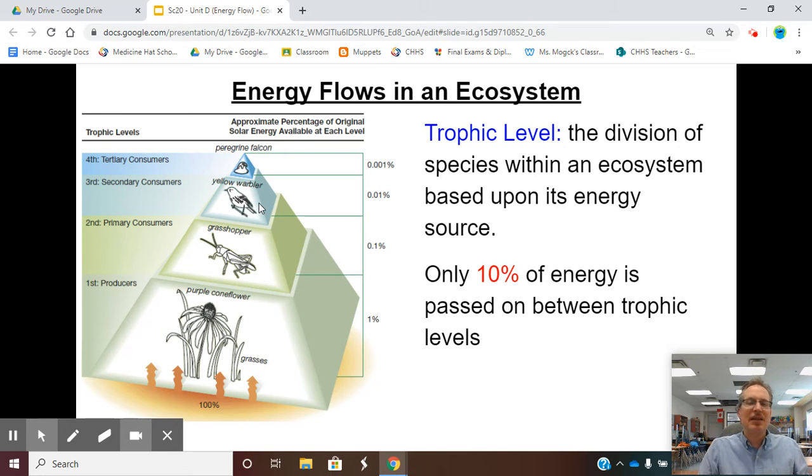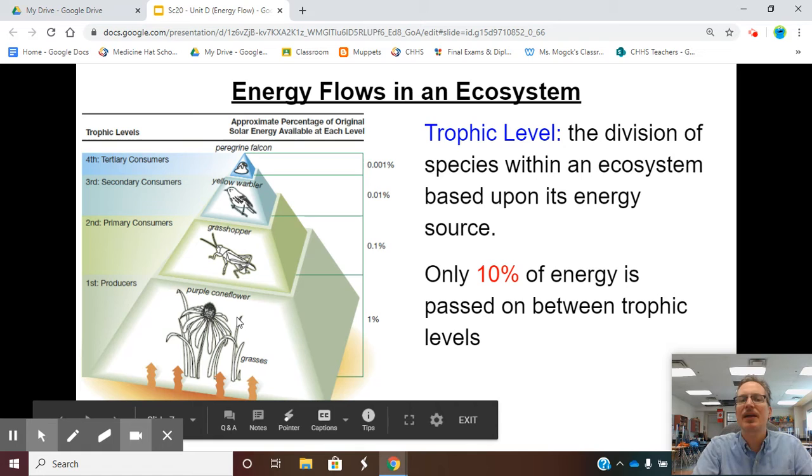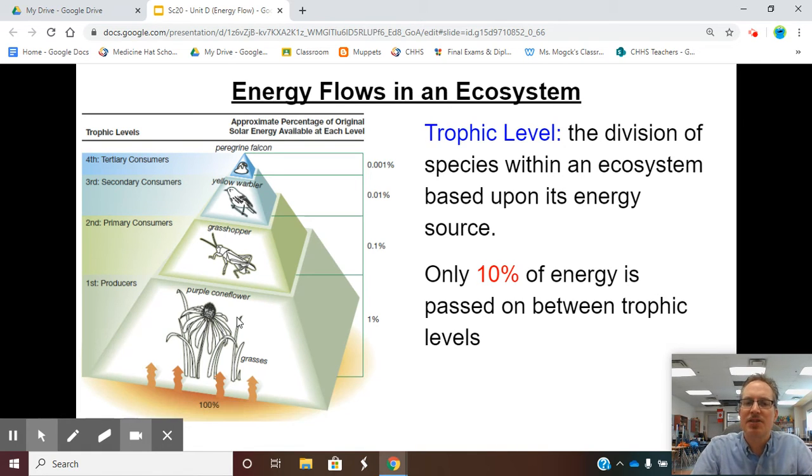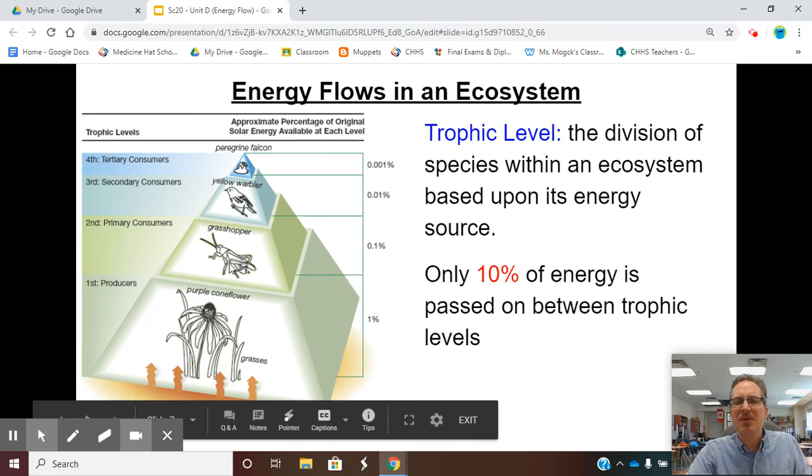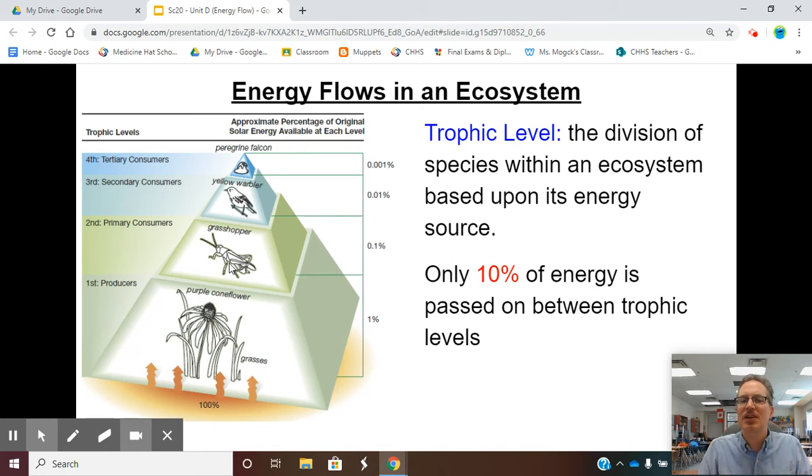Now, it doesn't seem like this makes sense at the beginning, but think about it. The grasshopper only gets 10% of what the flower had because the flower used some of this energy. The flower is reproducing, the flower is growing, the flower is producing food inside of it like sugars to be able to go. Well, we say to ourselves, what's the grasshopper doing that it can only pass on 10% of the energy it got from the coneflower? Well, remember, it's got to have a heartbeat, it's got to breathe, it's got to move around. So the energy is going to get used.